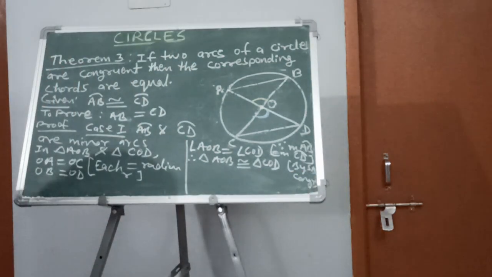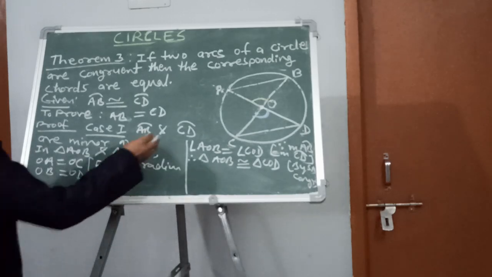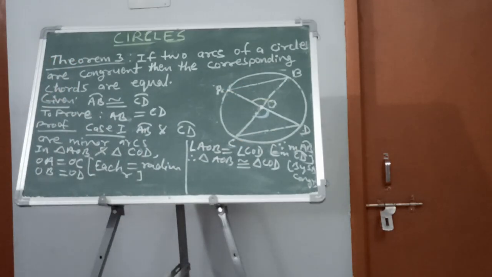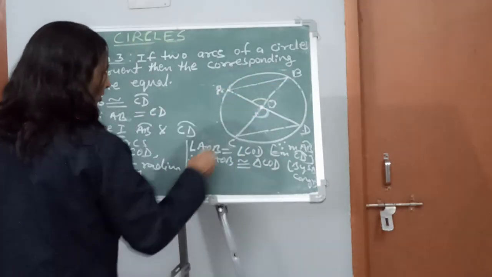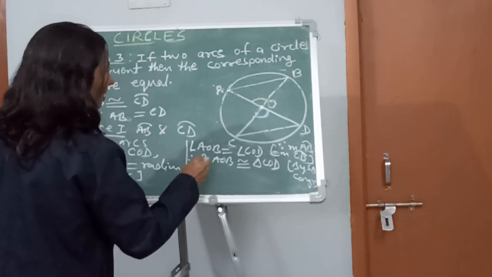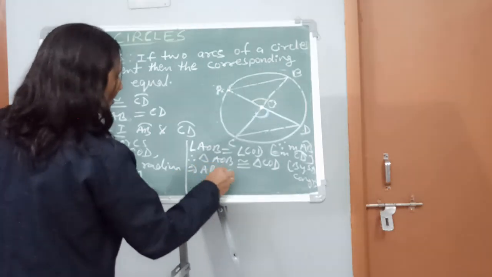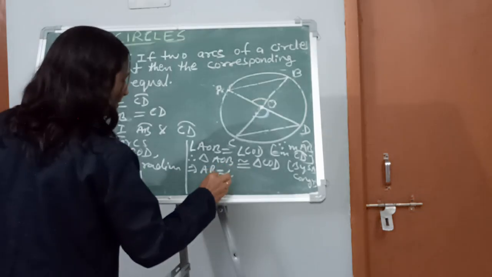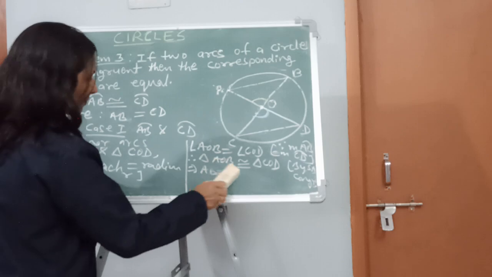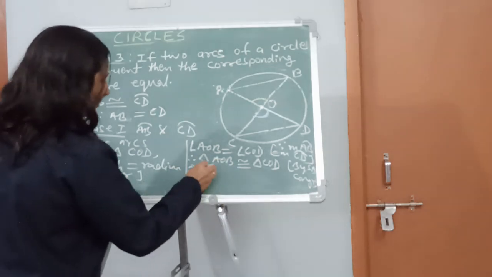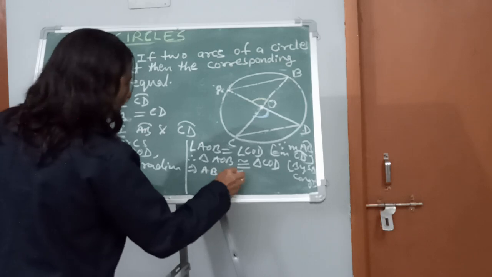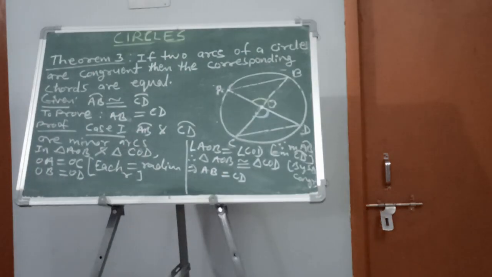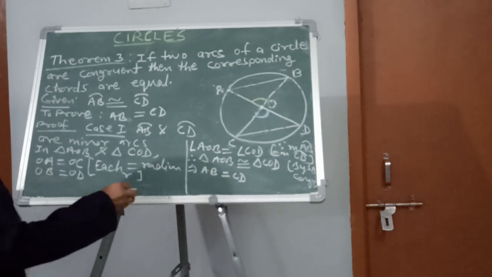Again, things are 99% already proved. Only one thing you have to write, and that is proved. If these two triangles are congruent, then we will use, as usual, corresponding parts of congruent triangles. So AB is equal to CD. AB is equal to CD, by CPCT.